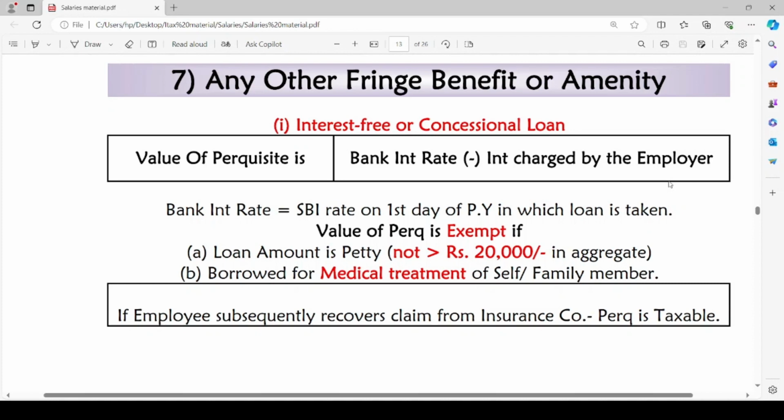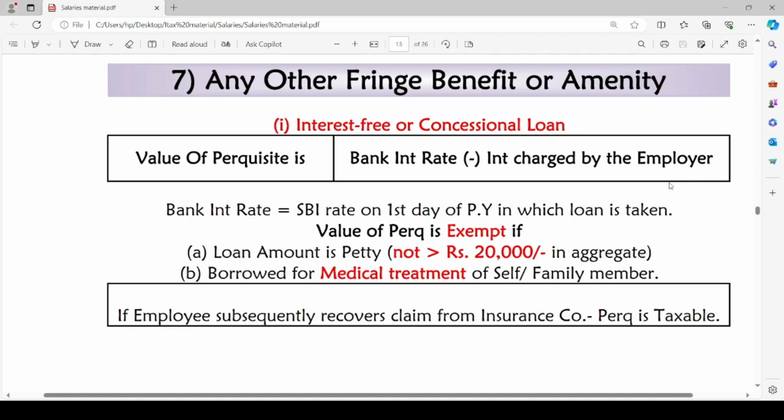The bank interest rate should be considered the rate of SBI on the first day of previous year in which the loan is taken. The value of perquisite is exempt if the loan amount is petty, that is, it is not exceeding rupees 20,000 in aggregate, and if the loan is taken from the employer by the employee for any medical treatment of self or family member, then it is not considered as a taxable perquisite. It will be exempt. If employee subsequently recovers any claim from insurance company, then the perquisite will be taxable.